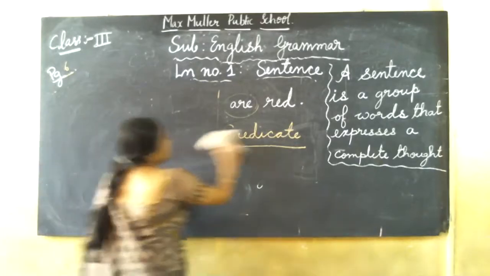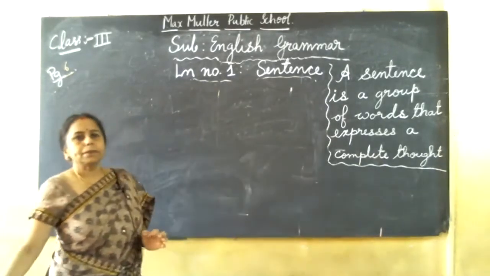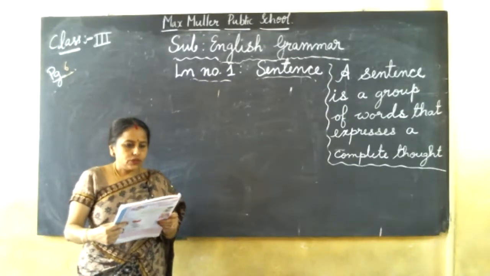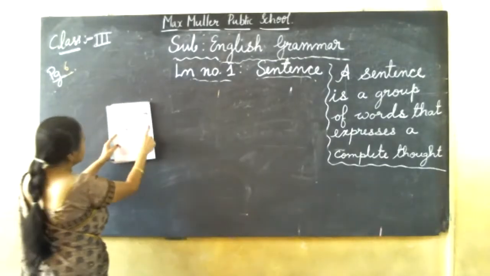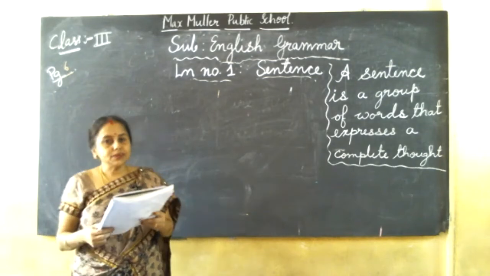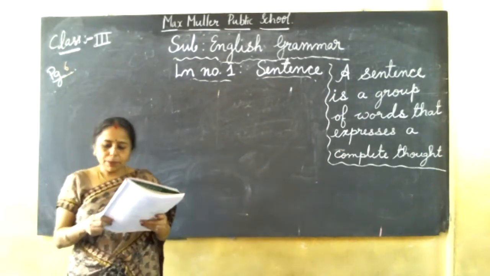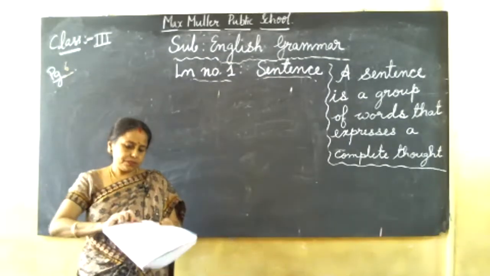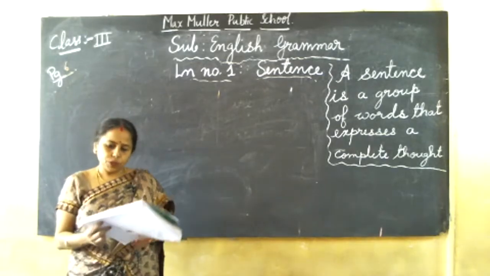Okay. So when we talk, when we write, we use sentences. A sentence is a group of words, and it should give some complete meaning. Okay. So next one, first main you see now. Here you can read the sentences. Some sentences are there. I read for you. Apples are red. India is my country. Elephants are the largest land animals. The peacock is a beautiful bird. So these are a few examples of sentences. And you can see all the sentences start with a capital letter and end with a full stop.